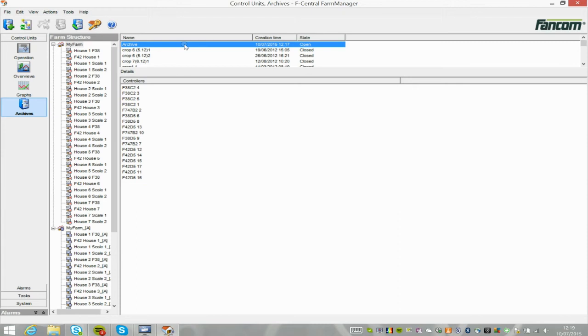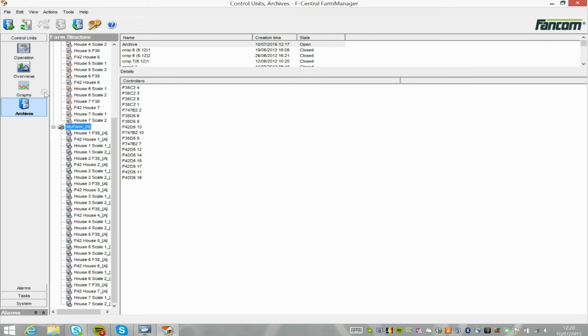Viewing information from an archive. Once an archive is opened, the information can be viewed. An extra branch will be added in the farm or device structure showing all the controls included in the archive. Note, the archive controls in this tree show a different icon than the live controls. Now you have several options.